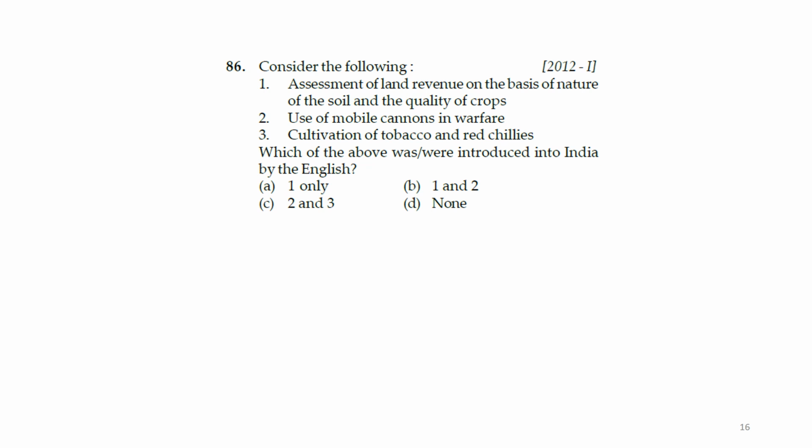Next question. Which of the above were introduced into India by the English? Assessment of land revenue on the basis of nature of soil and quality of crop, use of mobile cannons in warfare, cultivation of tobacco and red chilies.